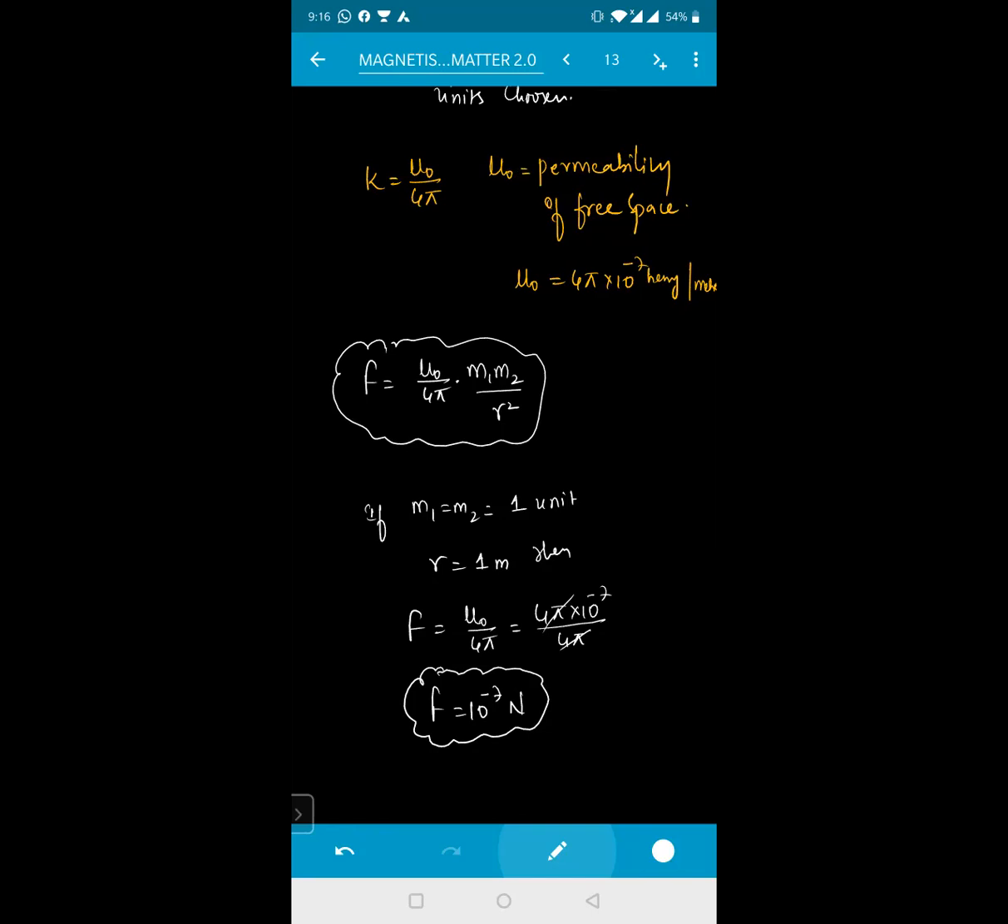So the unit of magnetic pole may be defined as what, beta? The pole which, when placed in vacuum at a distance of 1 meter from an identical pole, will repel with a force of 10 to the power of minus 7 Newton. Is it clear? Yes, sir.